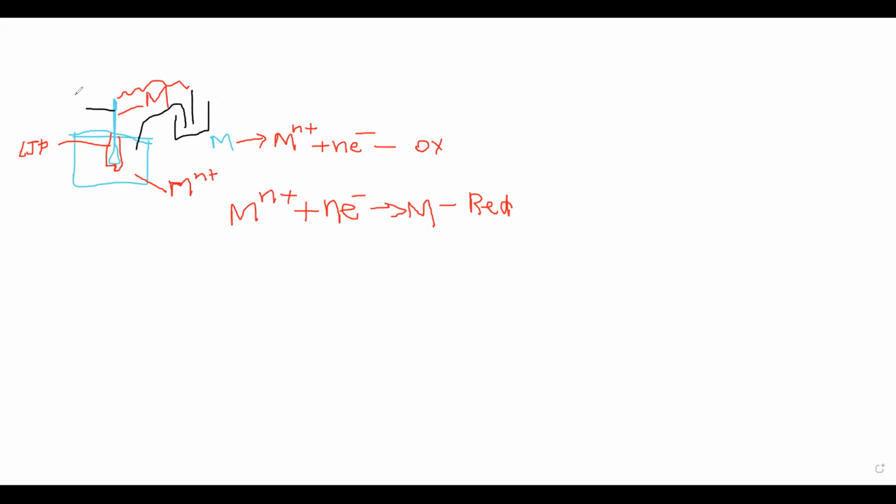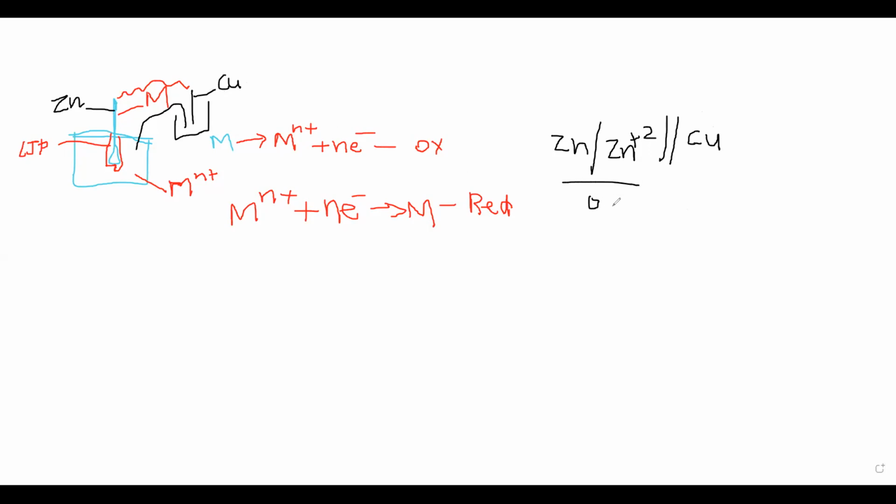In the voltaic cell developed by Volta, this is zinc and this is copper. We have seen all this. How do we write the electrochemical cell for this? Zinc is getting oxidized to Zn2+, and a salt bridge is formed. Along with the salt bridge, Cu2+ ions are reduced. Why? Because zinc has more oxidation potential.